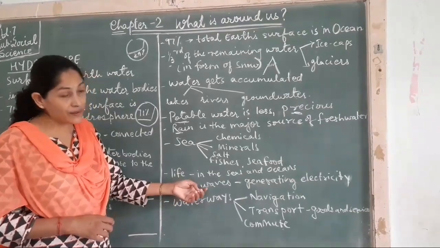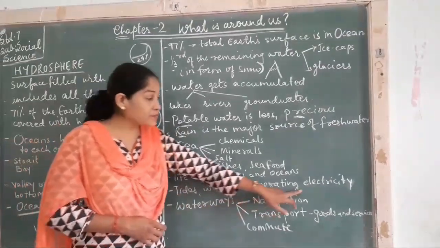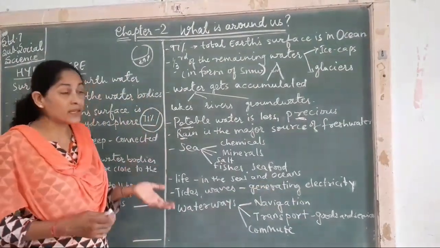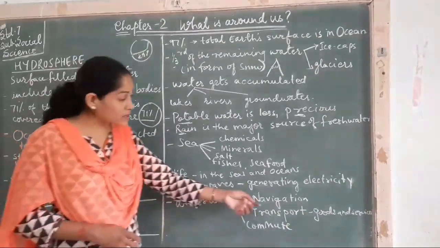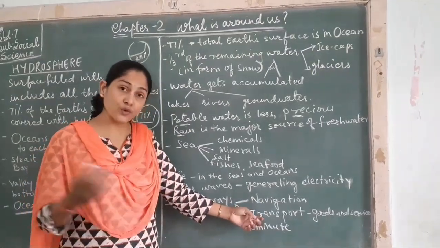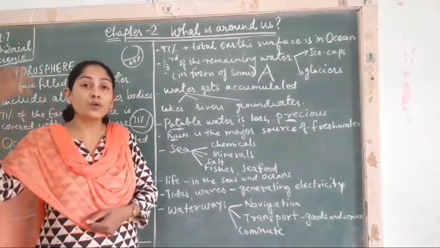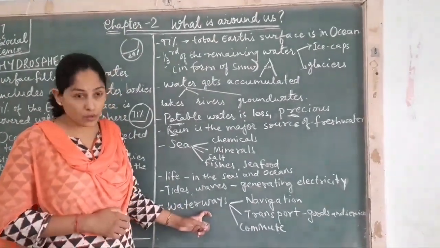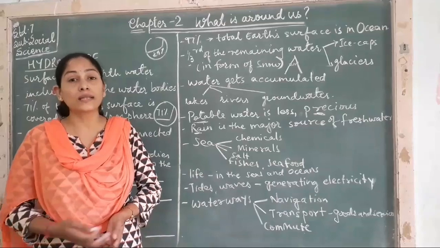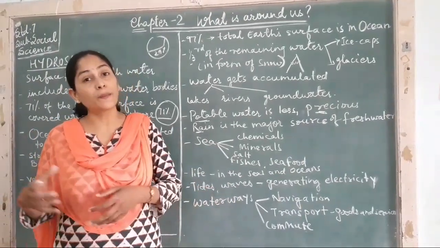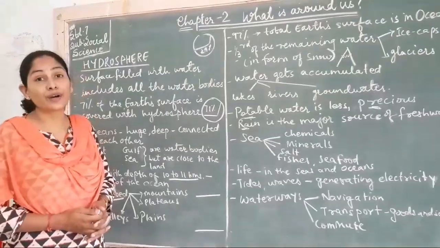Then tides and waves help us to generate electricity. From the high and speedy waves, we generate electricity. So water is helpful to us in so many ways. It also helps in waterways, in navigation, and in transportation of goods and services. If you want to send something from India to other countries, we definitely use waterways. It also helps us commute from one place to another. So many ships and crews are there with the help of which people move from one place to another. So we can say why water is a very important part of our life.